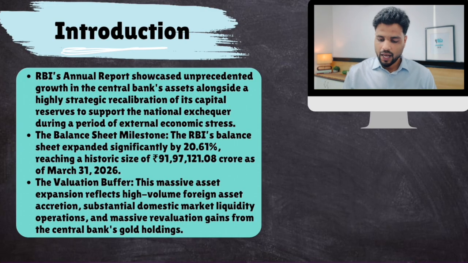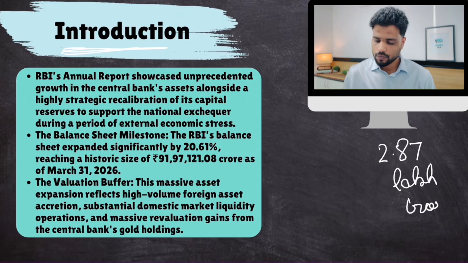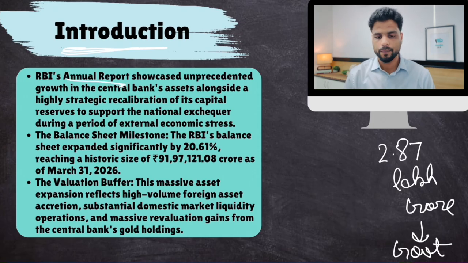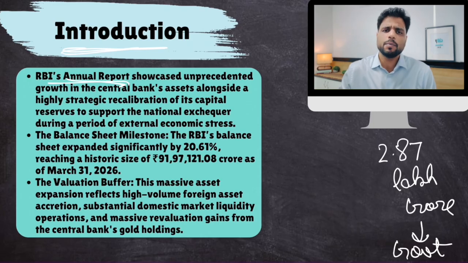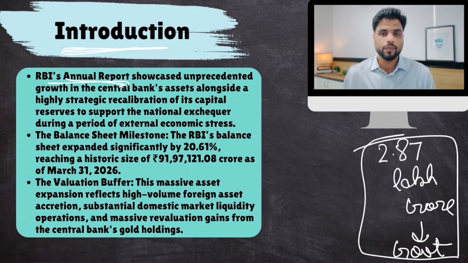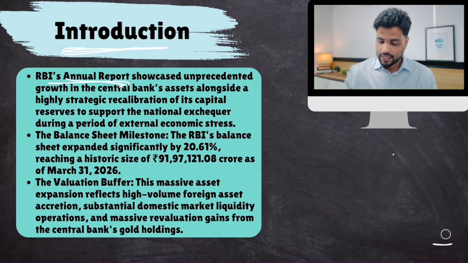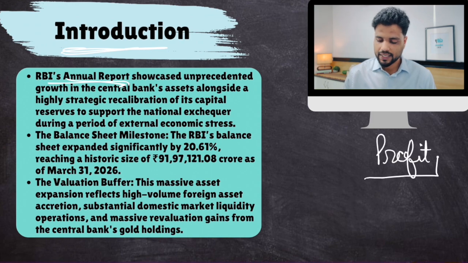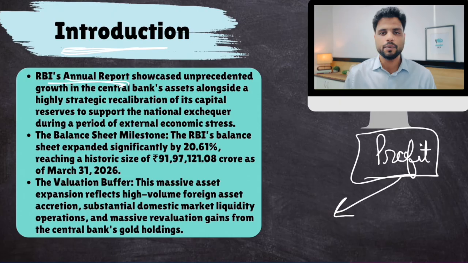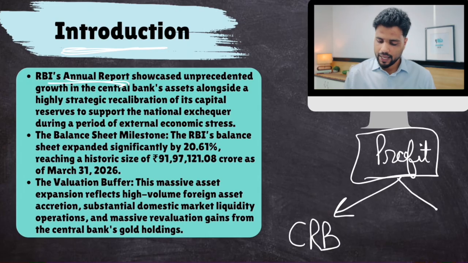In the introduction: a few weeks back, RBI announced that it is going to transfer 2.87 lakh crore to the government. Recently, RBI released its annual report, and in that annual report, RBI showed how it was able to transfer this much money to the government. RBI says that we earn a lot of profit because of our assets and liabilities, and we keep some of that profit in a special fund for emergencies called CRB, and the rest of it, the surplus, is transferred to the government.